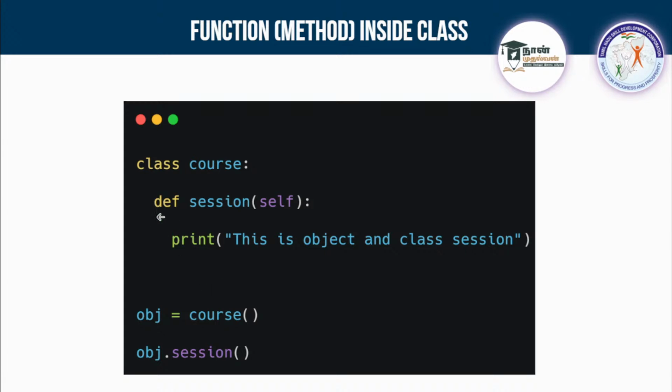So I'll tell you, I'm creating a class in the name of course. Inside of it I'm creating a function using the def keyword, def, and I'm giving a name for it, session. And inside I'm passing an argument which is known as self.